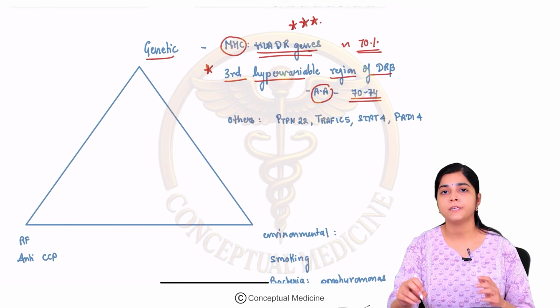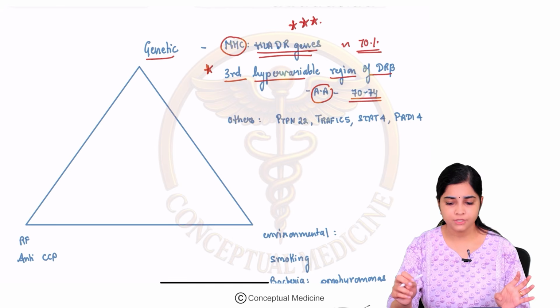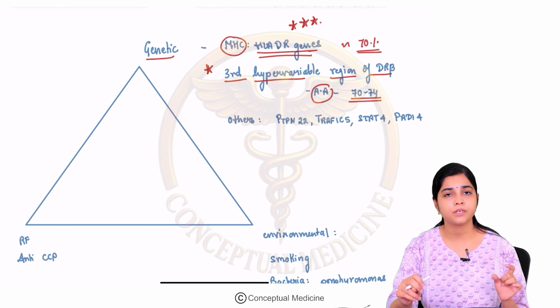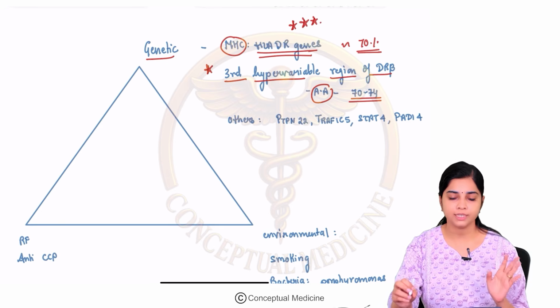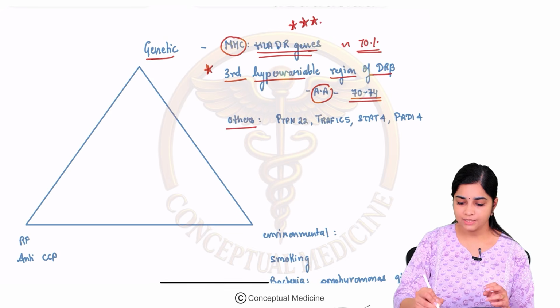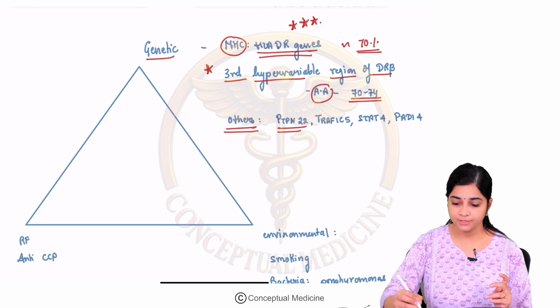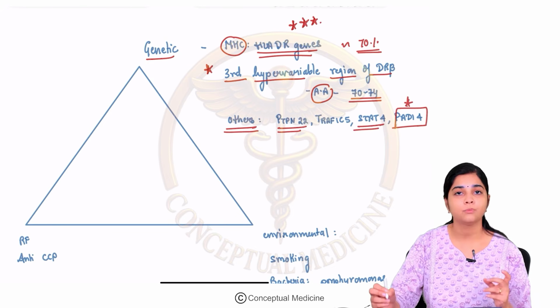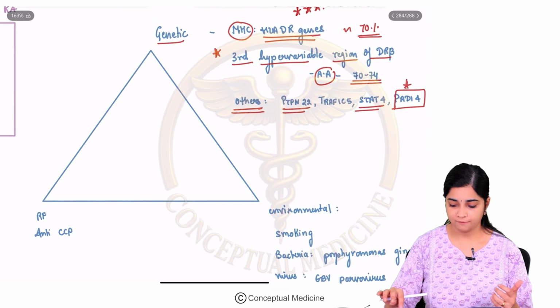If you don't remember anything else, remember this one genetic predisposition: a mutation between the 70th to 74th amino acid, the third hypervariable region of the DR beta chain. Other genetic factors implicated include mutations in PTPN22, STAT4 and PADI4. Very important, one word you have to remember is PADI4. So these are the genetic factors.